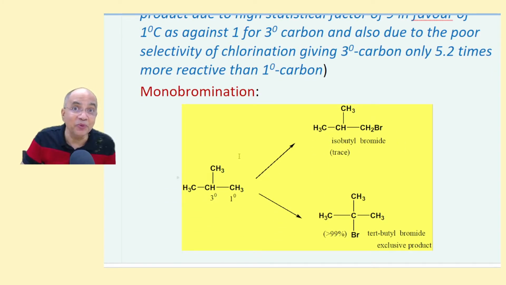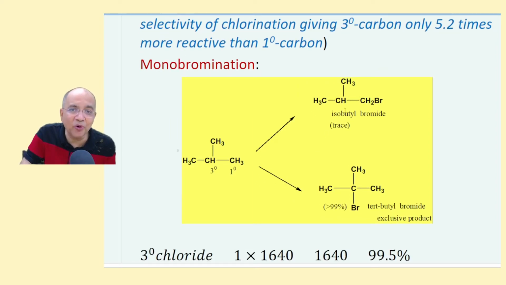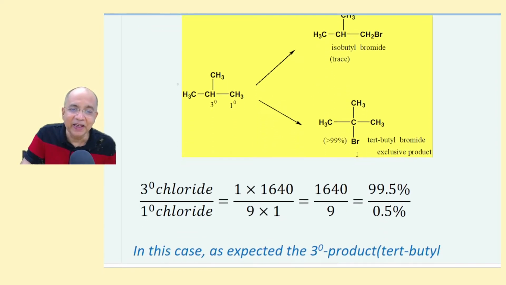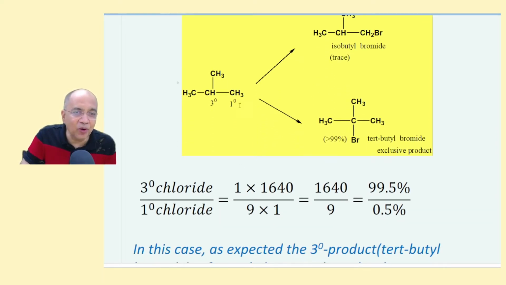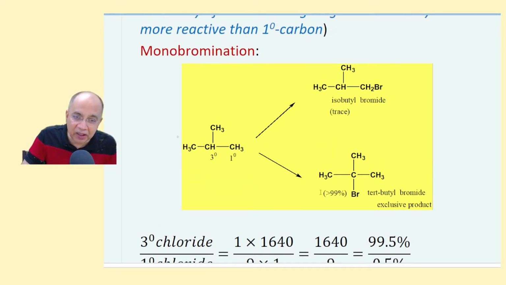If you just do the same thing for bromination, you will exactly calculate, because 3 degree's reactivity factor is 1640 into 1 and 2 degree's is 82 into 1. So in this case, if you add and take the percentage, 99.5% will be tert-butyl bromide and almost negligible isobutyl bromide.